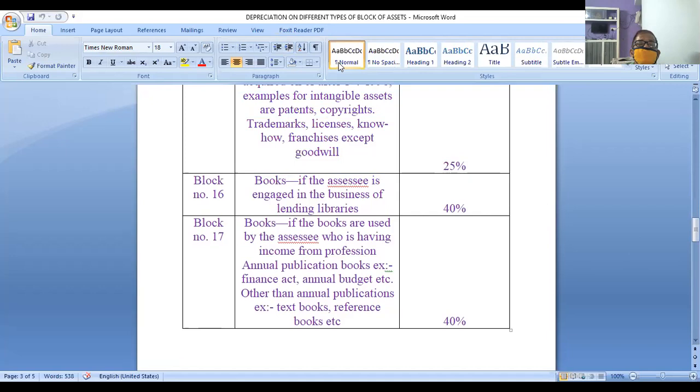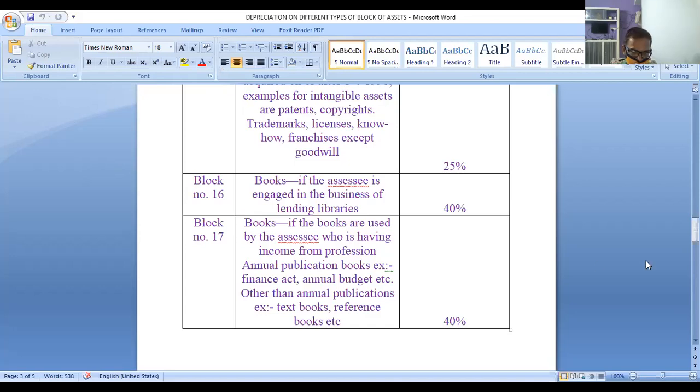Just 1 second, 1 second. Sorry for the disturbance.